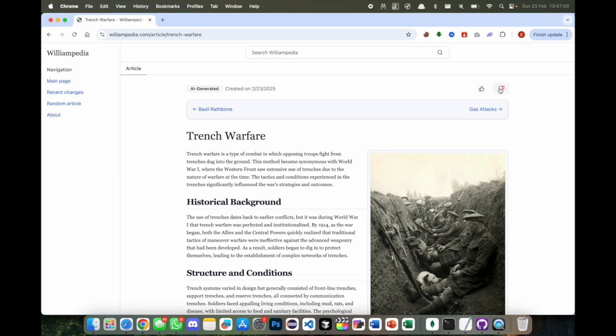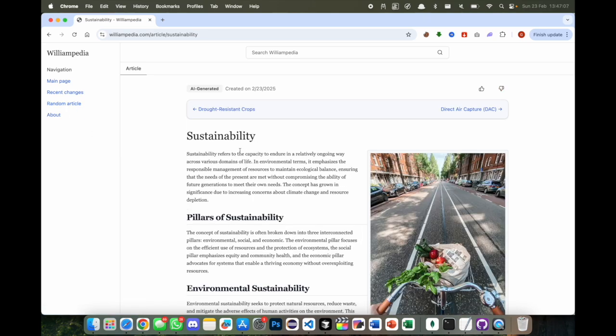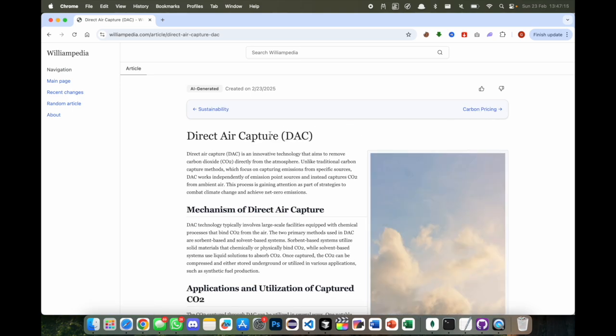Users can like or dislike the articles that he writes, and we also added other functionalities such as being able to get a random article. So as you can see, we got sustainability, and before William wrote about sustainability, he wrote about drought resistant crops, and then after he wrote about direct air capture. You can easily click between these.